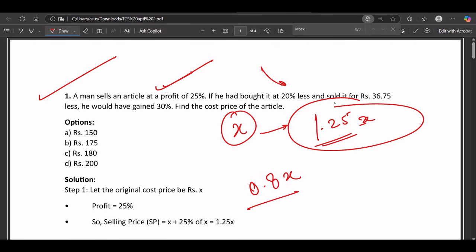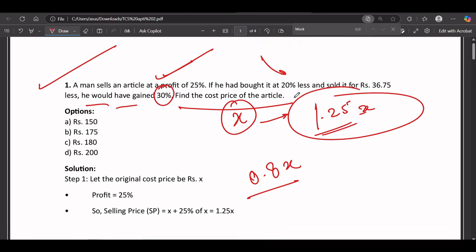And sold it for 36.75 less, he would have gained 30%. Find the cost price of the article. So pretty straightforward, all the steps are given, we only need to calculate the things.